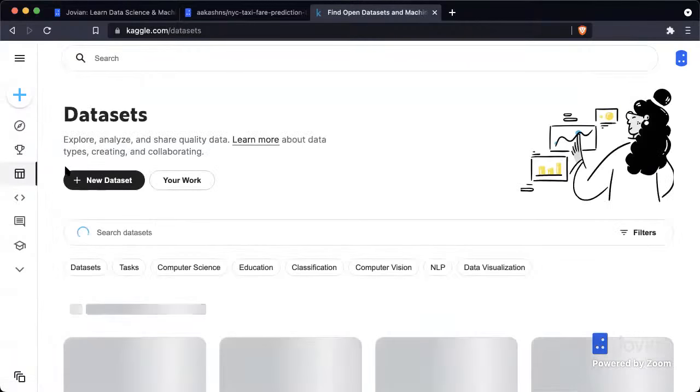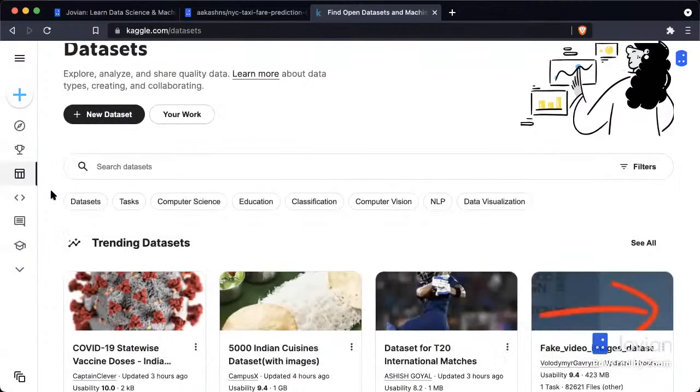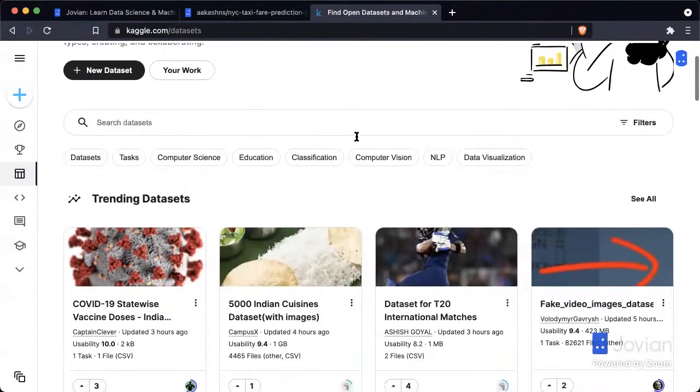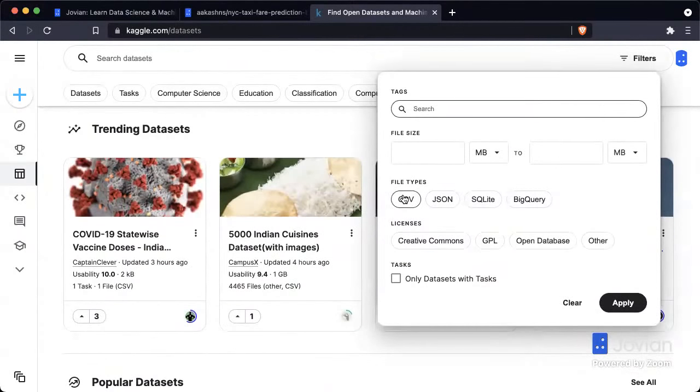But apart from this, on kaggle.com/datasets, you can find hundreds of other datasets. Now, one of the things that I like to do when I'm searching for datasets on Kaggle, especially for machine learning or classical machine learning, as we call it, to differentiate from deep learning, is go to filters here and select the file type CSV and set a minimum limit on the file size.